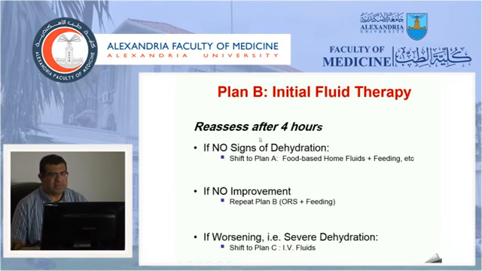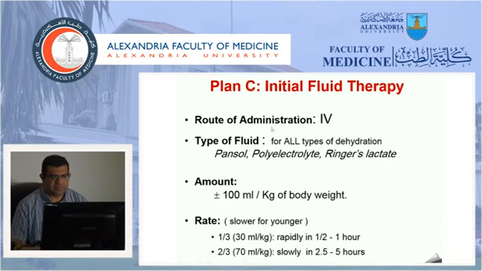After the intake of ORS, you will assess your child after 4 hours. If you find no signs of dehydration, he can be shifted to Plan A and given the food-based home fluids. If no improvement, continue as Plan B. If worsening, and signs of dehydration shift to severe dehydration, shift him to Plan C.